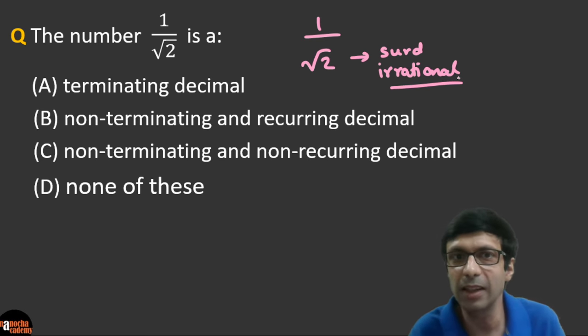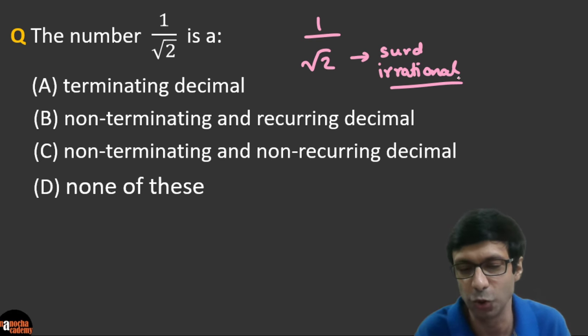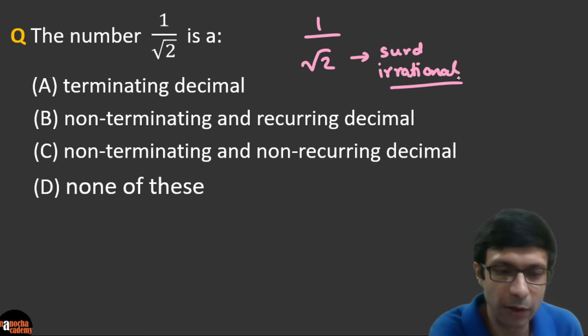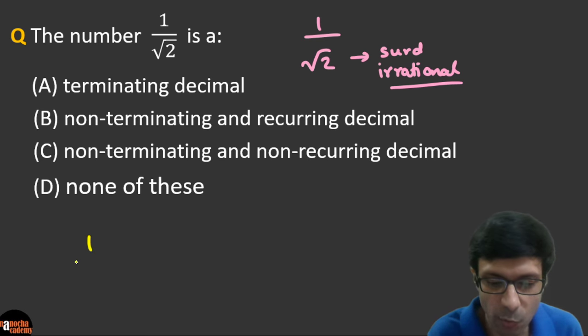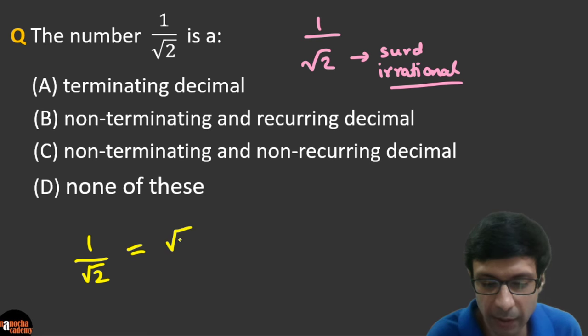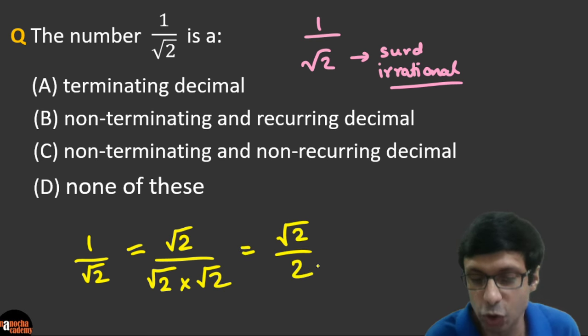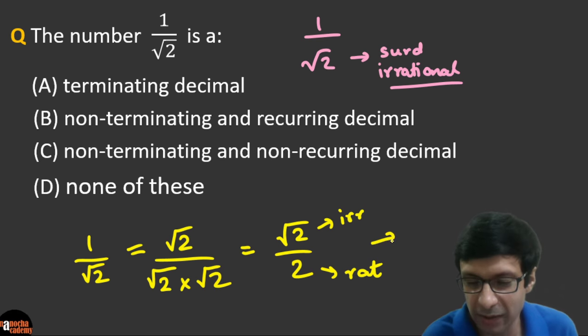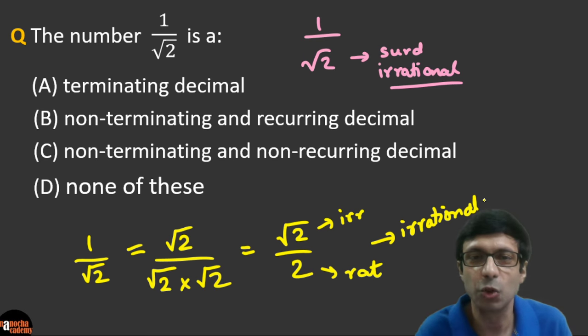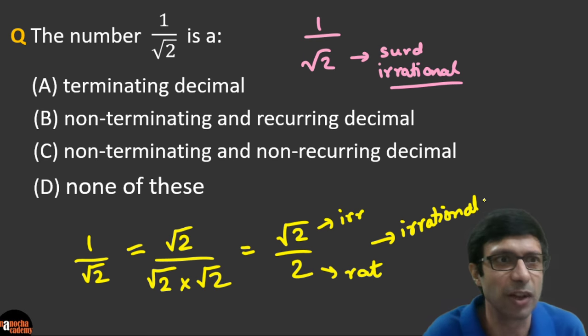But here the options you can see, they don't say rational, irrational. So which option will you choose? Another way to think of this question is that if you take 1 by root 2, we can rationalize the denominator here. I can multiply the numerator and denominator by root 2. That's going to turn out to be root 2 by 2, right? And we know that the numerator is irrational and the denominator is a rational number. So when we divide this, we are going to get an irrational number as our answer. So whichever way you look, we are getting an irrational number.